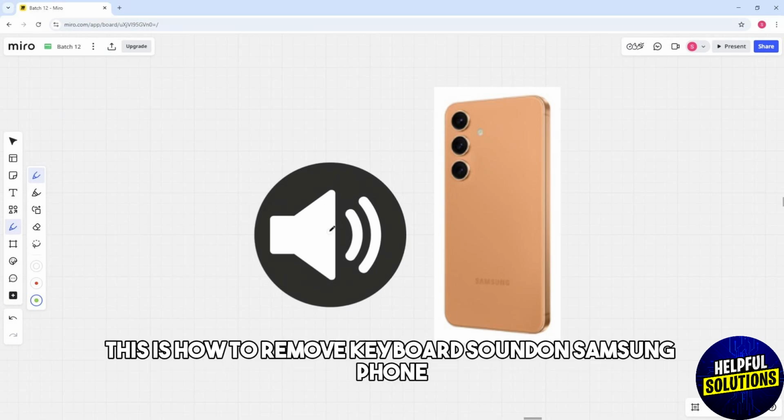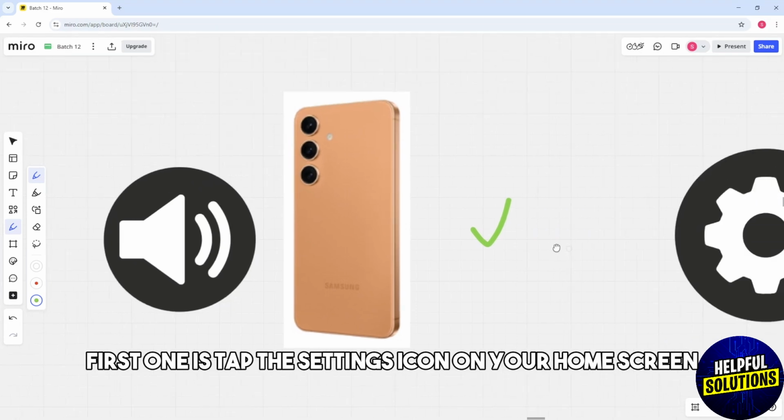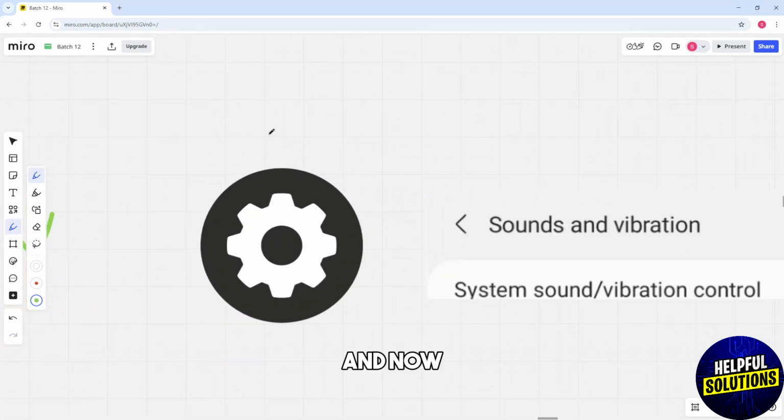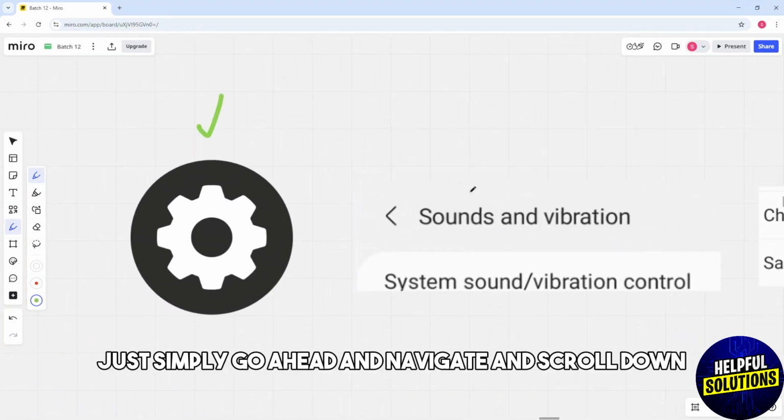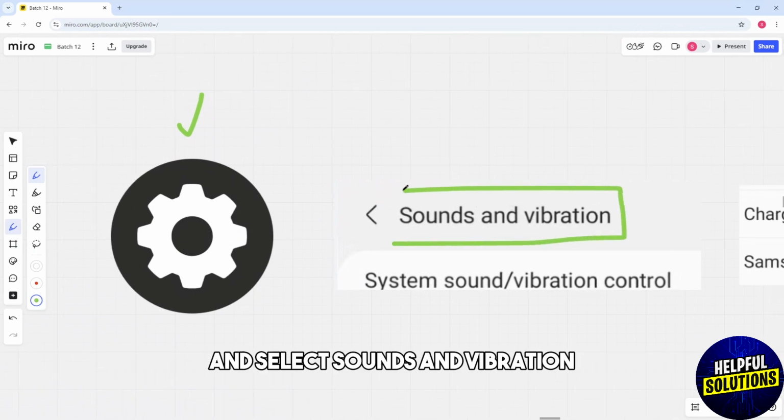This is how to remove keyboard sound on Samsung phone. So, first one is tap the settings icon on your home screen, and now just simply go ahead and navigate and scroll down and select sounds and vibration.